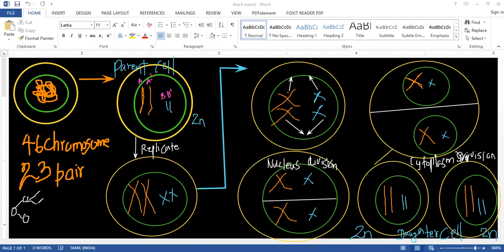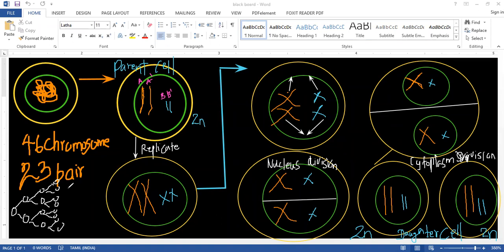From these two, it will form how many? Two. From each one, it will form another two. 1, 2, 4, 8, 16, 32, 64, 128, 256, 512, 1024, something like that it will go.